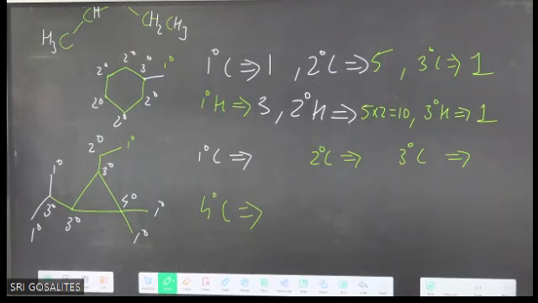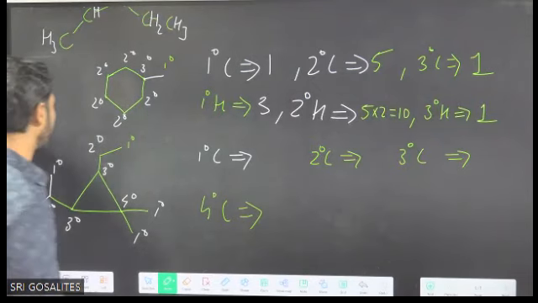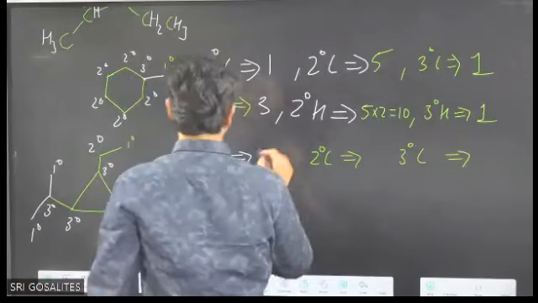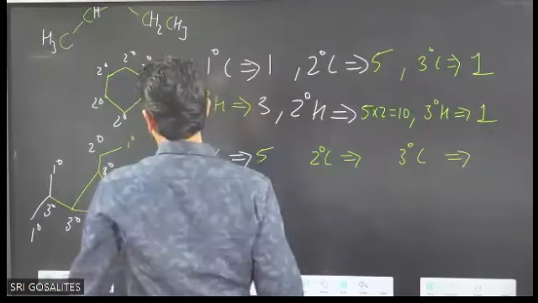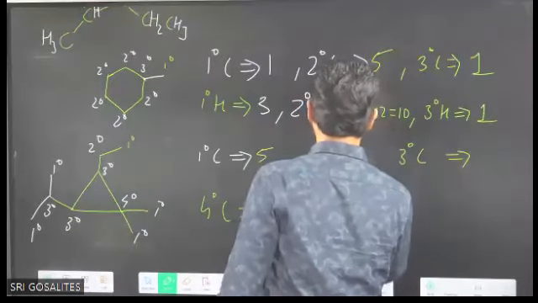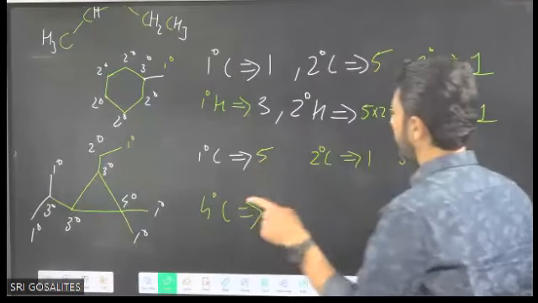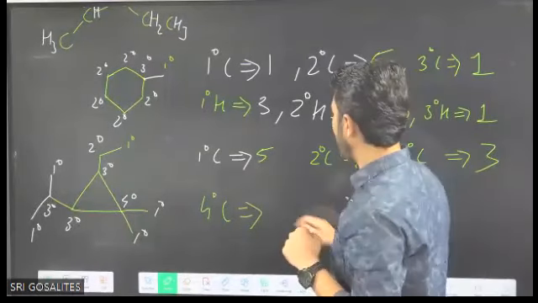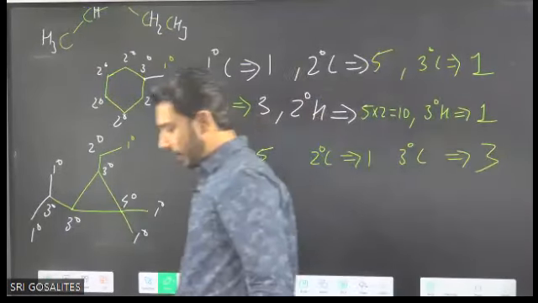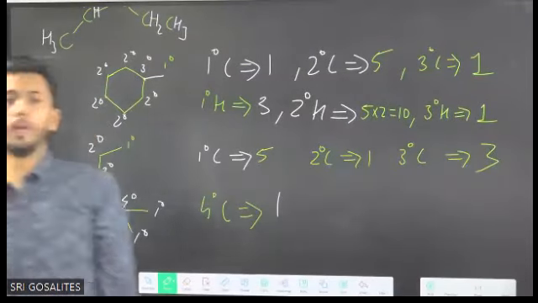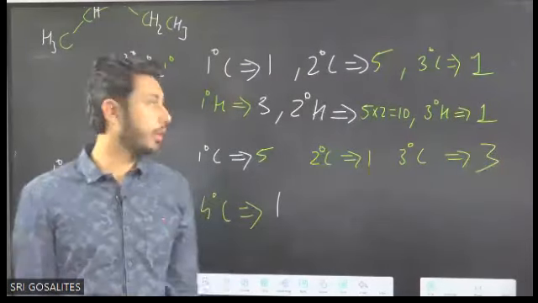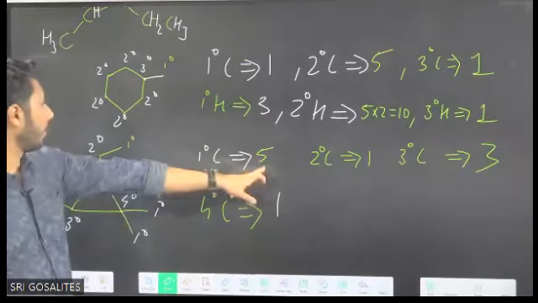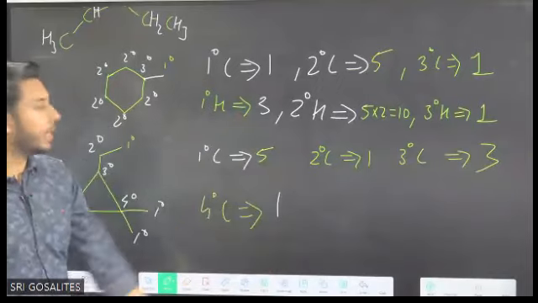If I ask for the counting of the carbons, how many primary? 1, 2, 3, 4, 5. Secondary carbons, only 1 carbon. Tertiary, 1, 2, 3. And quaternary, only 1. Whatever is the degree of carbon will be the degree of its hydrogen. So if the question is how many primary hydrogens, you will simply multiply by 3, you will get 15.